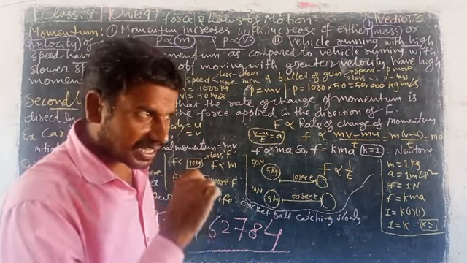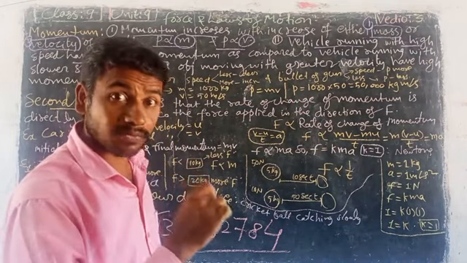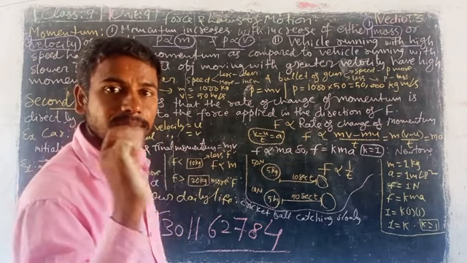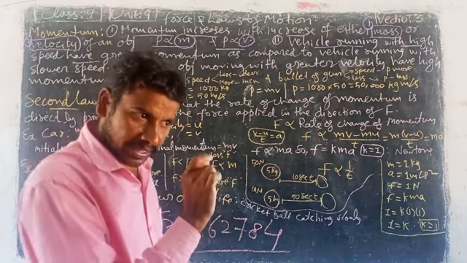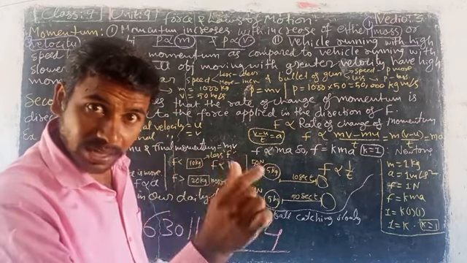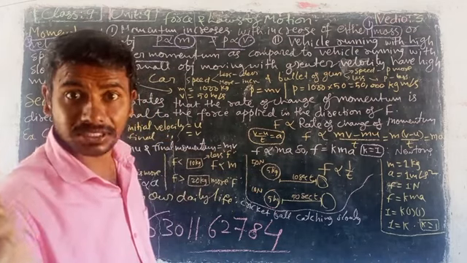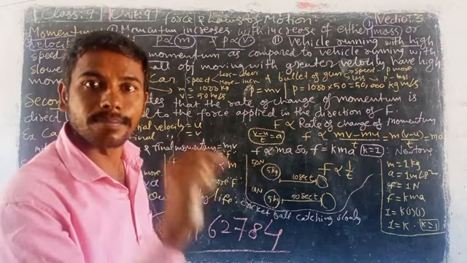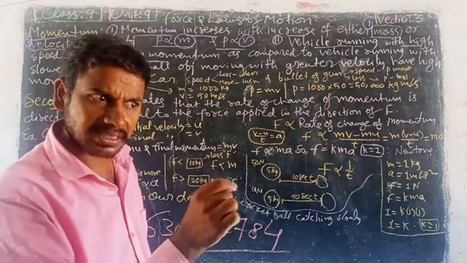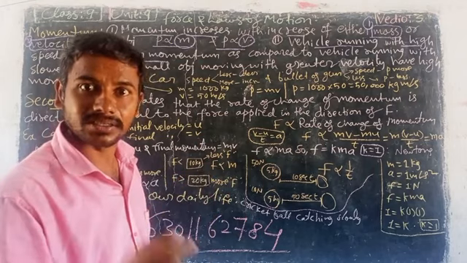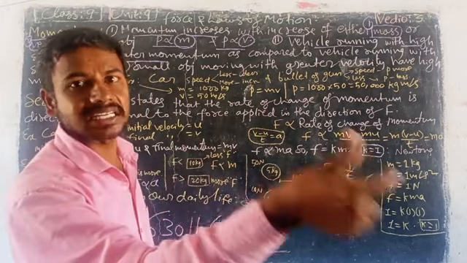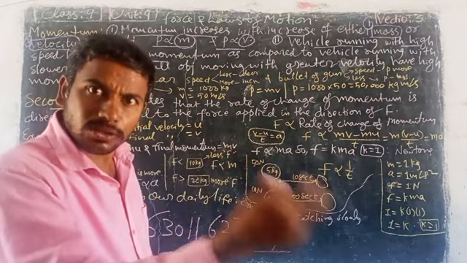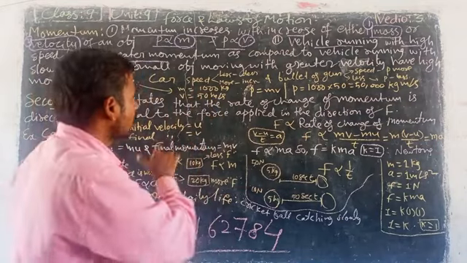Second day, that car moved with speed of 100 kilometers per hour. Now tell me, 1000 kilograms into 100 velocity. 1000 into 100 is equal to 1 lakh kilogram meter per second. Is 10,000 greater or 1 lakh greater? So I am telling you, if mass increases, momentum will increase. If velocity increases, momentum will increase automatically.